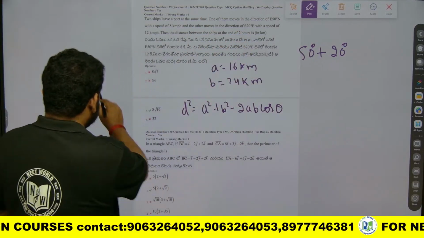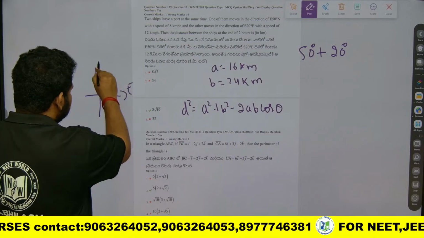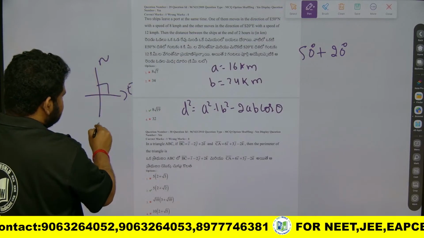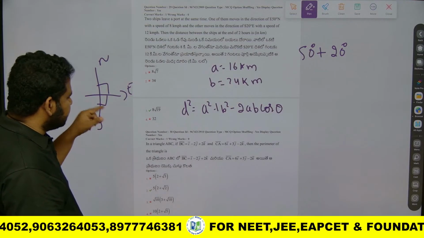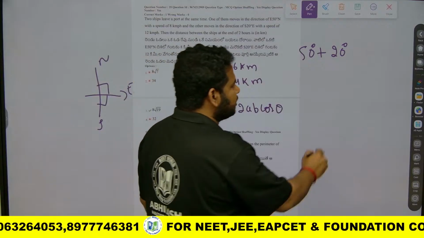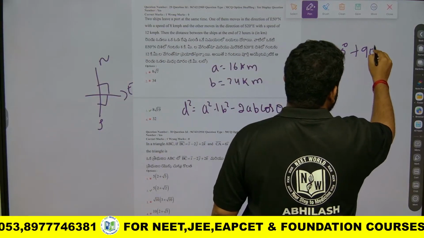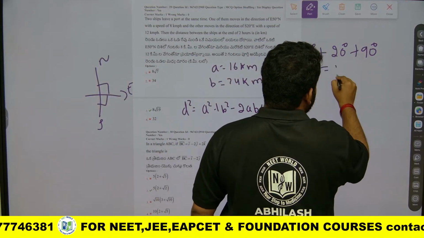So from east to north, what is the degree? It is 90 degrees. East to south, what is the degree? It is also 90 degrees. So we have to consider that 90 degree angle also. So the total value will become 160 degrees.